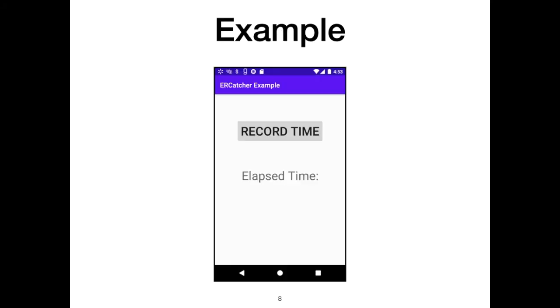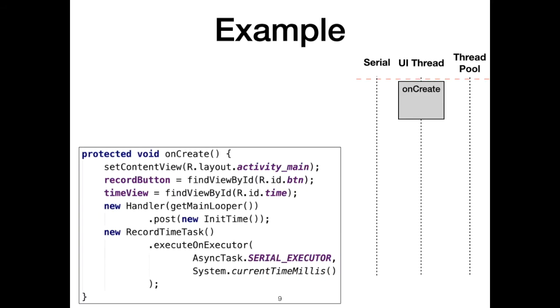The example is a simple time tracker app. When the user starts the app, it initializes this screen and its internal variable by communicating with an external server to store time. When a user presses the record button, the app calculates the difference between the current time and the last time stored in the server. Now let's take a look at the code.